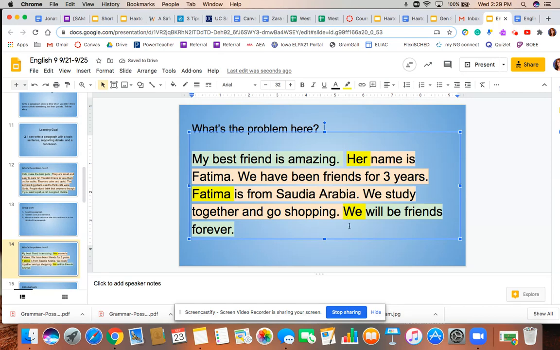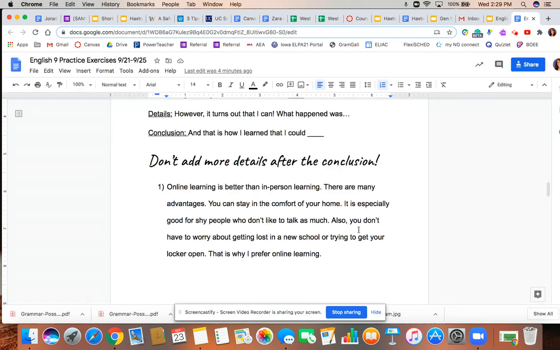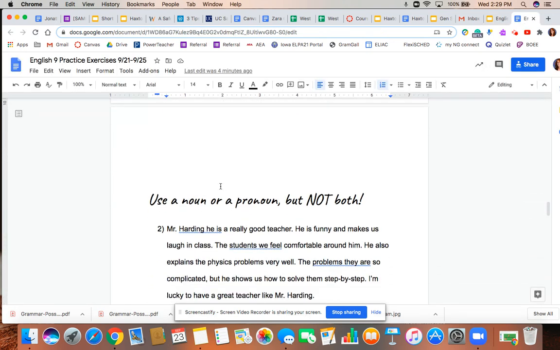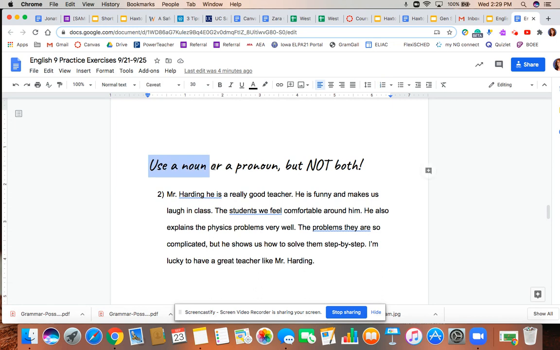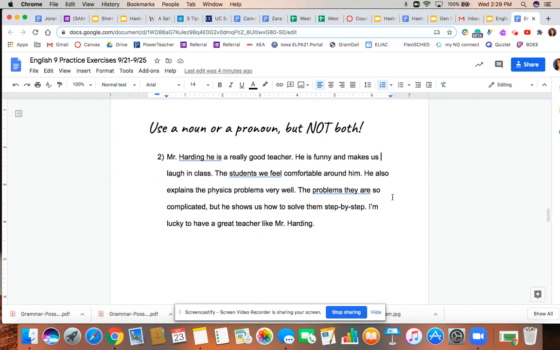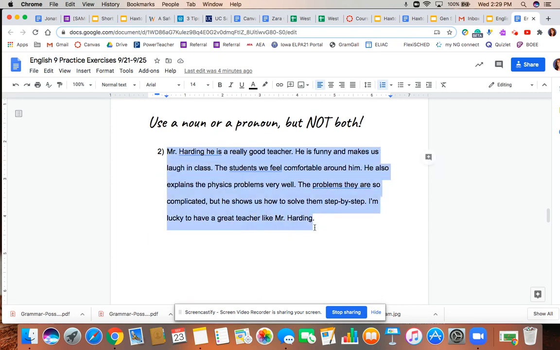In some cases, you need to be careful about which you delete, the noun or the pronoun. Sometimes when you delete the noun, if it's a person's name, the sentence can be kind of confusing. Your reader might not understand who you are talking about with your pronoun. We will see some examples of that in our practice exercise. So our rule is use a noun or a pronoun, but not both. Let's look at this example. I will read this to you, and let's see if you can identify where the mistakes are.